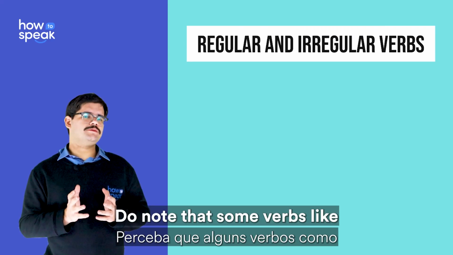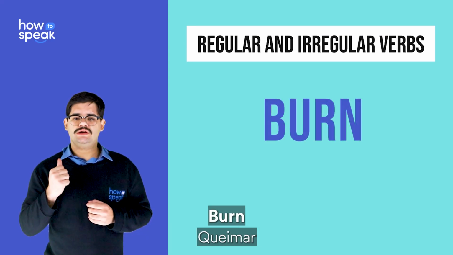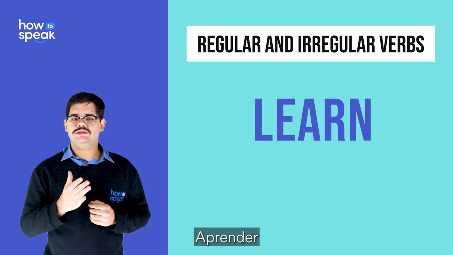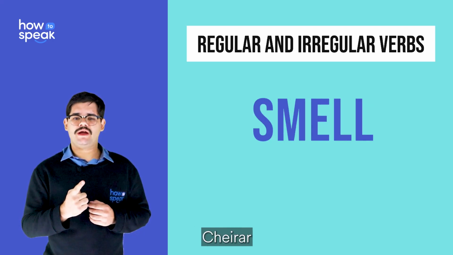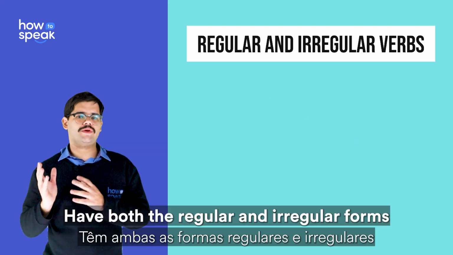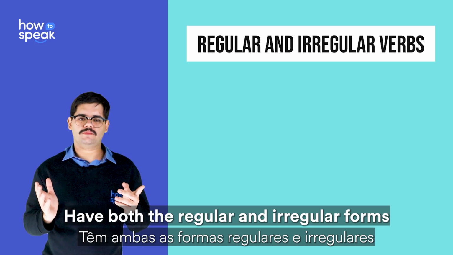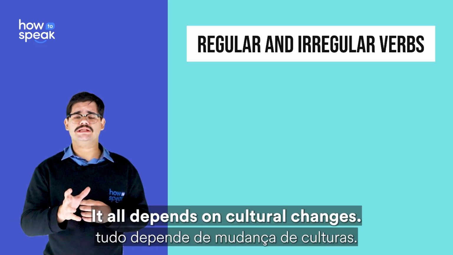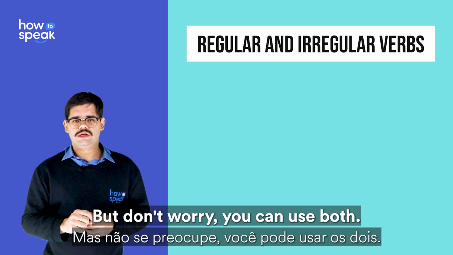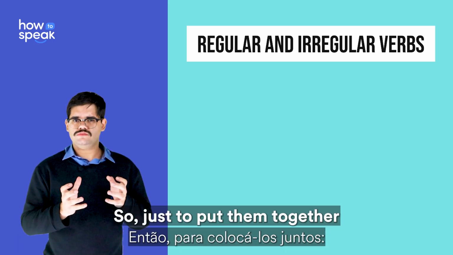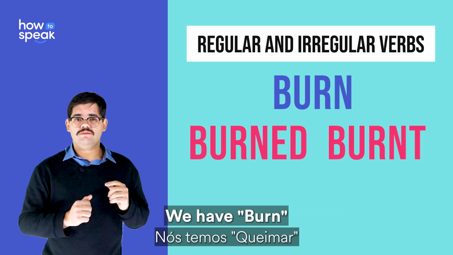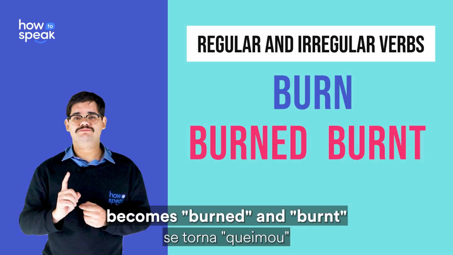Do you know that some verbs like burn, dream, lean, learn, leap, smell, spill, and spoil have both the regular and the irregular forms? And it all depends on cultural changes. But don't worry, you can use both. So, just to put them together, we have burn, becomes burned and burnt.